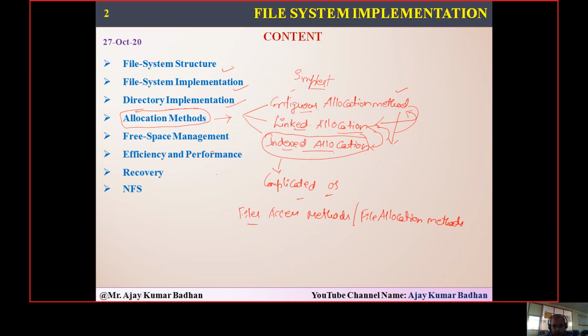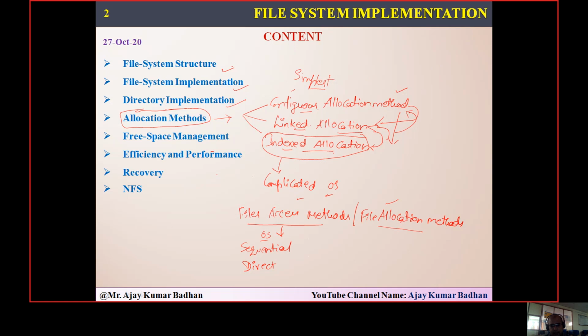Now, if you talk about file access methods, remember this is how we can access the files which are present in our operating system. We have two methods here, sequential as well as direct. Don't get confused. Usually students get confused related to these questions. If they ask in an exam to explain file access method, people usually write file allocation method.